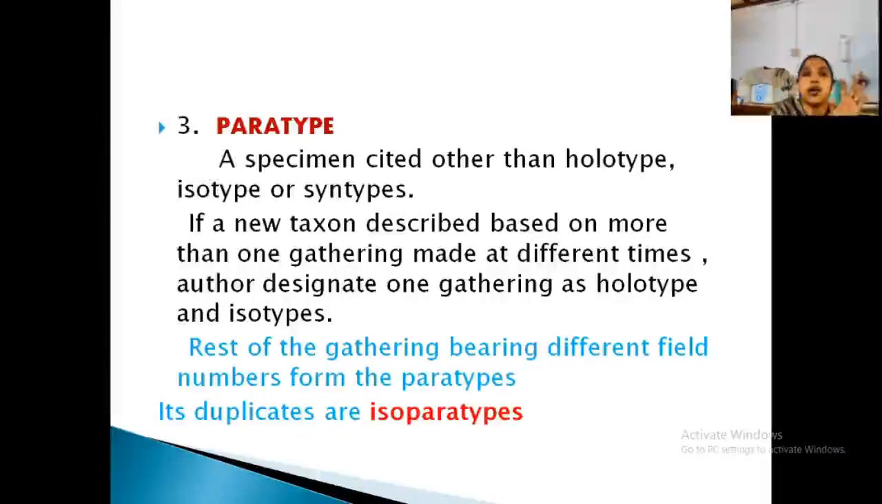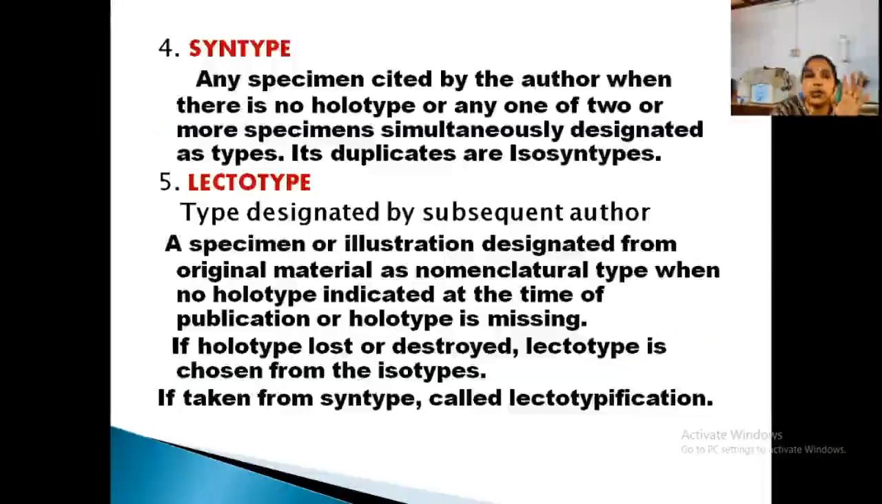Its duplicates are known as what? Isoparatypes. Okay. Then what are syntypes? Any specimen cited by the author when there is no holotype, or any one of 2 or more specimens simultaneously designated as types. So when there is no holotype, then he can select 1 or 2 materials, a combination, that is known as what? Syntype. Its duplicates are isosyntypes.